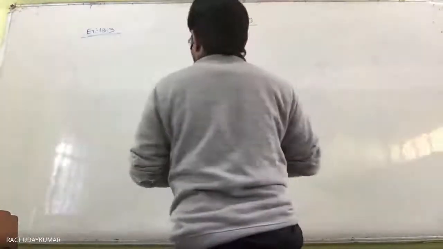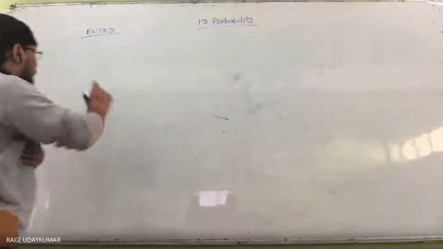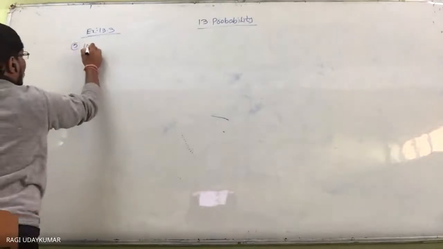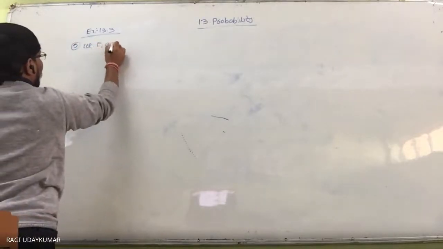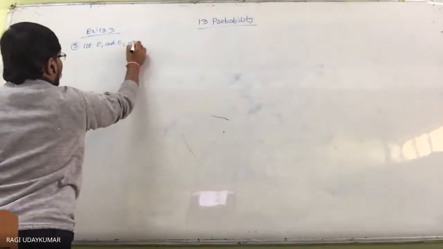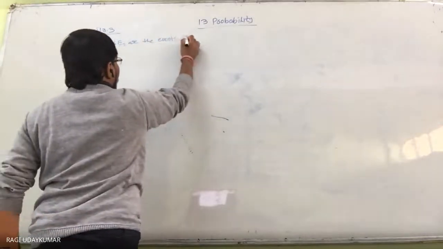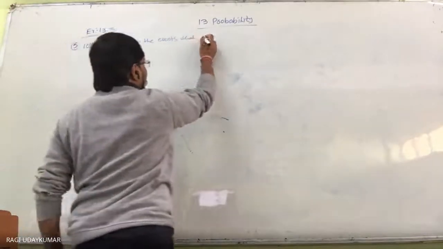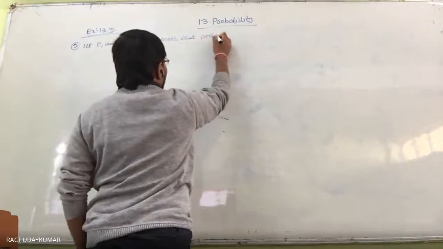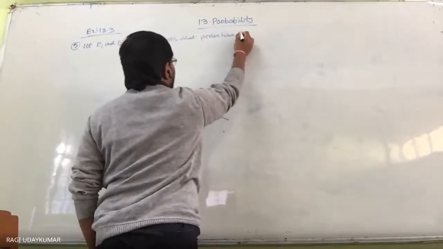Okay. Problem number 5. Let E1 and E2 be the events that the person has the disease and does not have the disease.